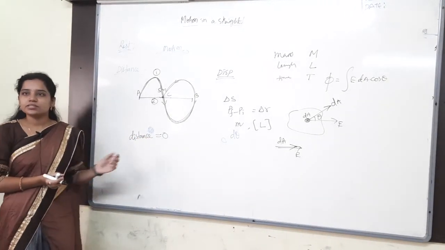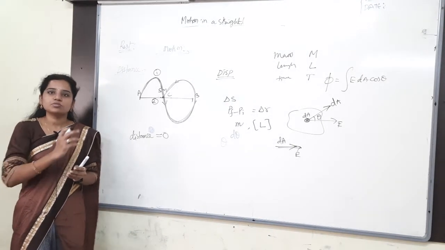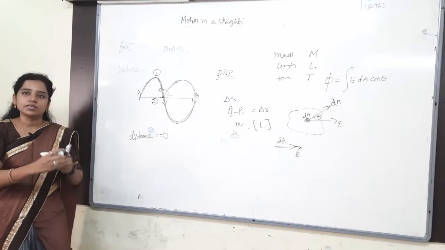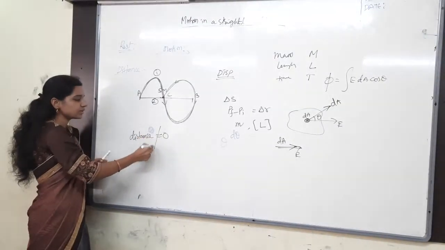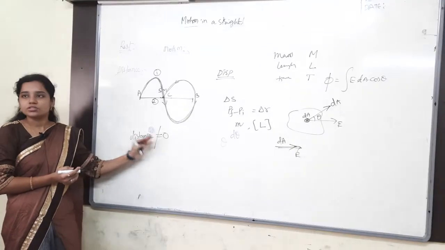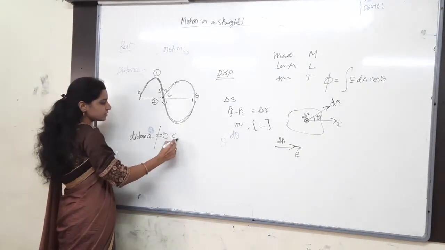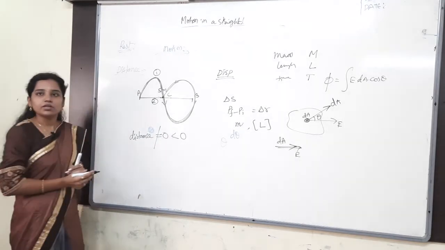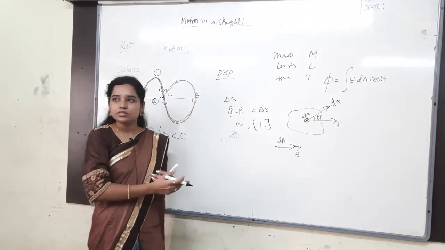Can I say that distance is 0 for a moving body? I cannot say. Why? Because a body is moving, obviously the distance will increase. So I cannot say that distance is equal to 0. And also, can I say distance is less than 0? It cannot be negative. Whenever I am moving, my distance is only increasing.